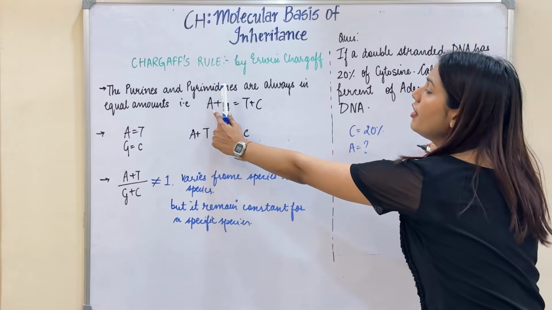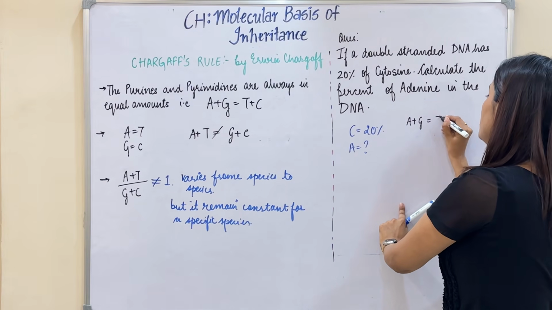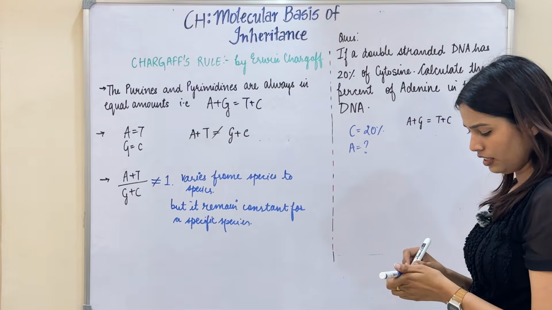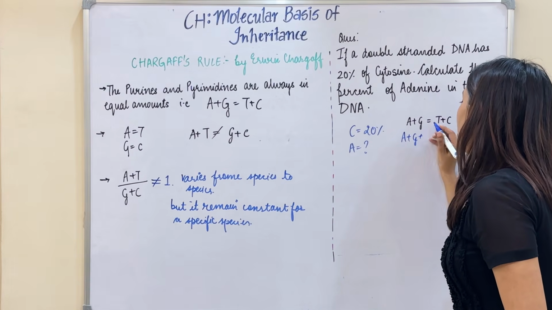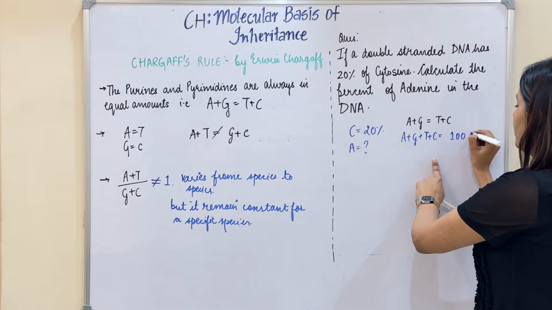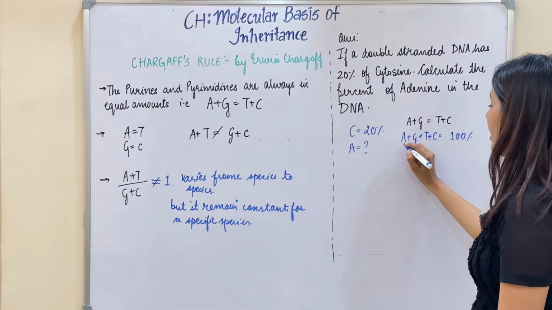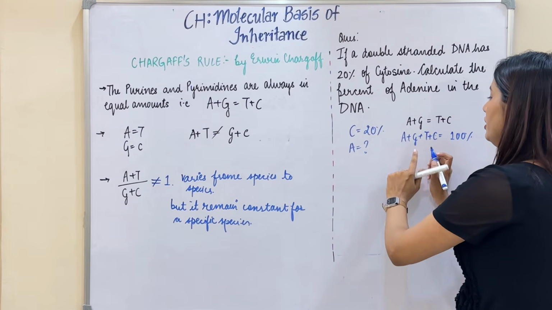So as I have already said, A plus G is equal to T plus C. Can I say that A plus G plus T plus C will always be 100%? Yes. And then I already know that the value of C is 20%.